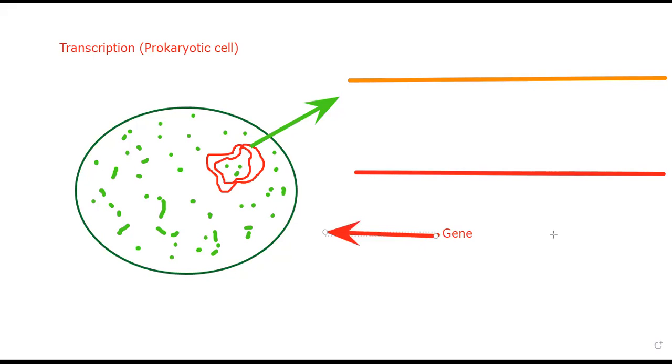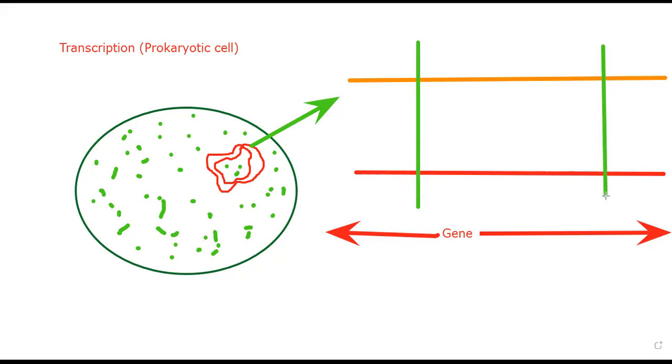There are strands of this type, and these are called codons.